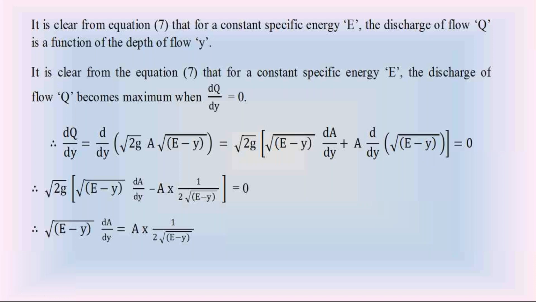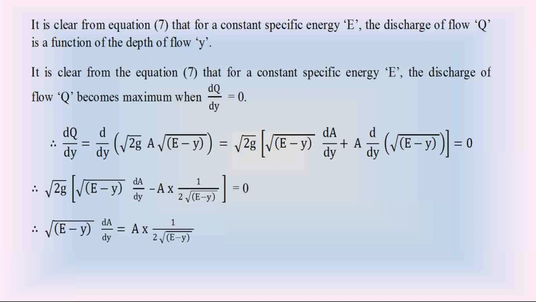Please follow the differentiation: d by dx of root a minus x is equal to 1 divided by 2 root a minus x into minus 1.